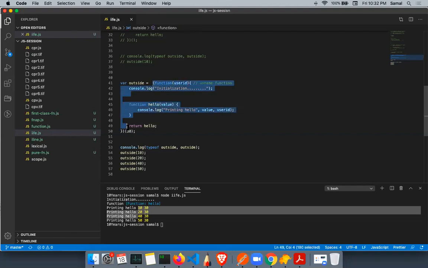And this function's life cycle is already over. It is defined and already executed, but in memory, the value is still kept. So we also call that a closure, because user ID is still available.